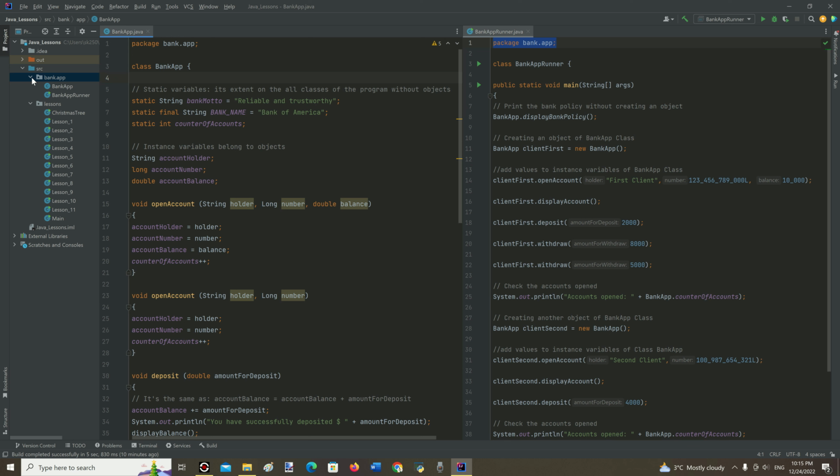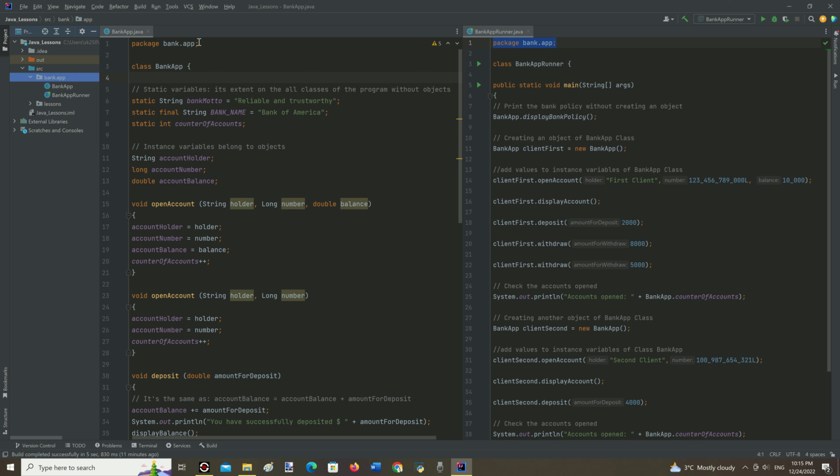Let's start with packages. Packages in Java are like folders in a file system, and classes there are like files in the folders. For example, both classes BankUp and BankUpRunner are like files in the bank.up folder that is named as a package in Java.